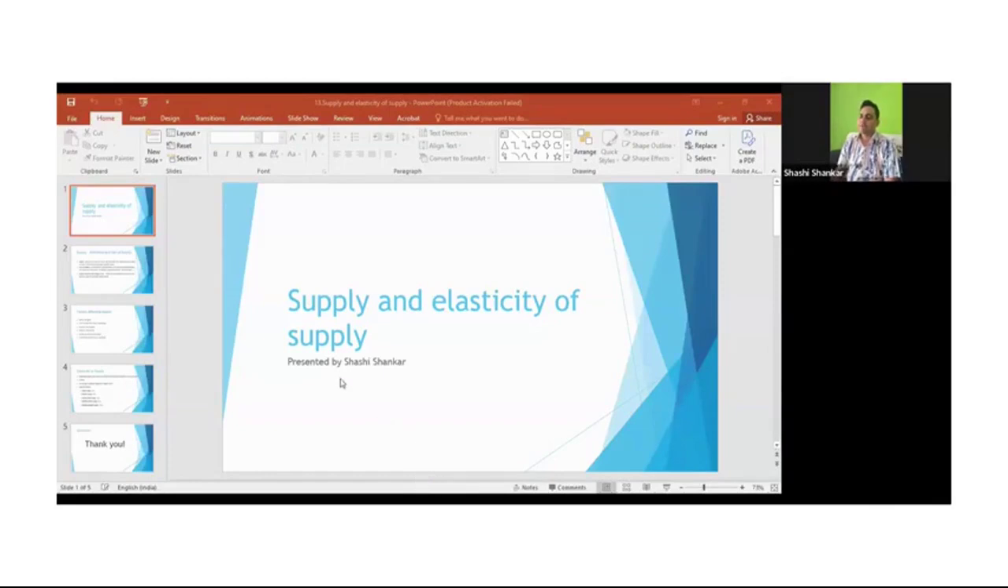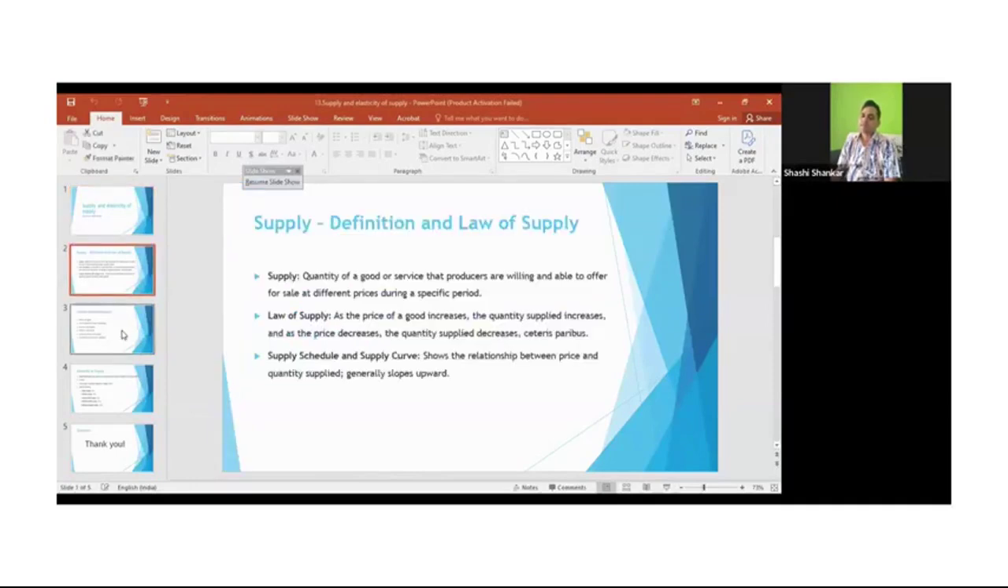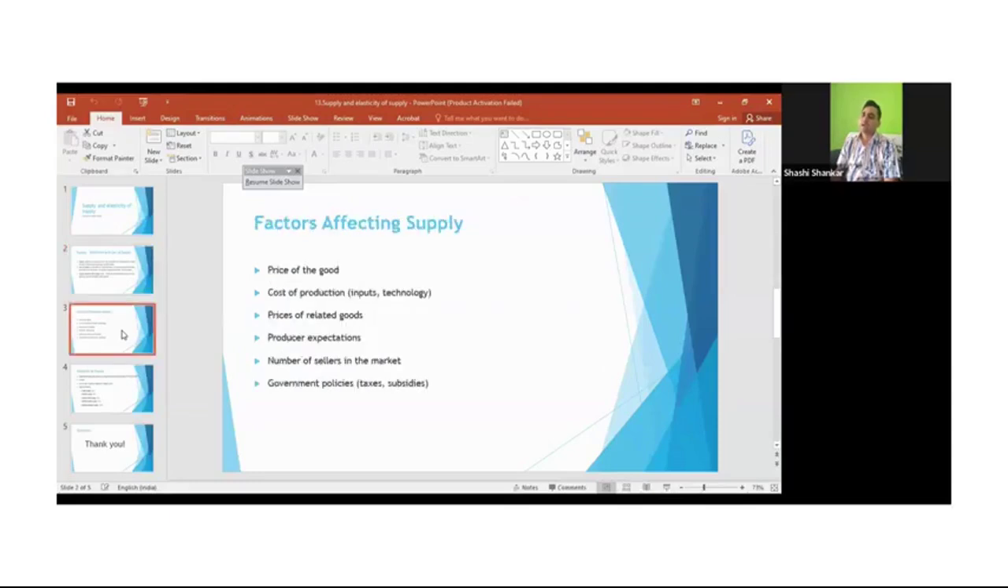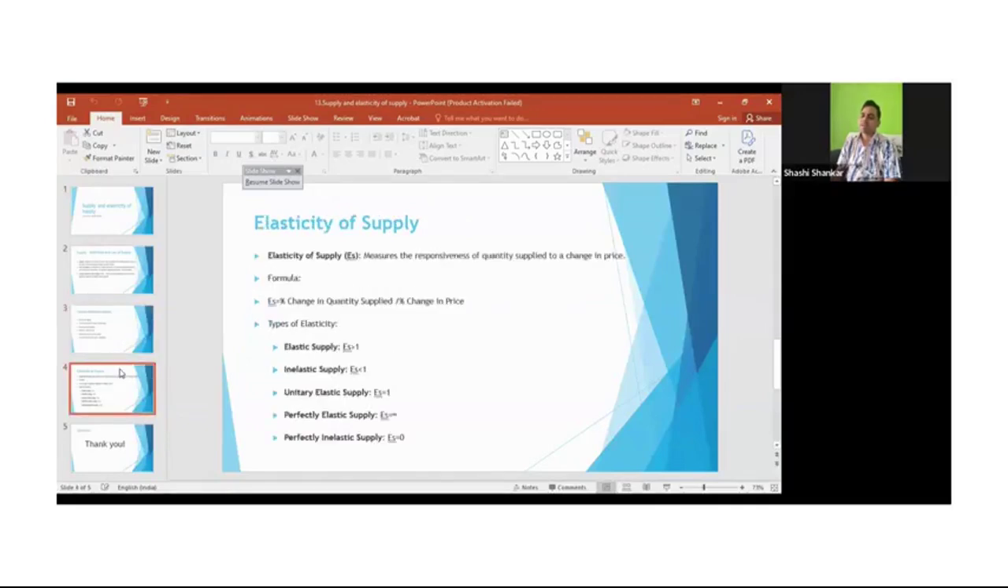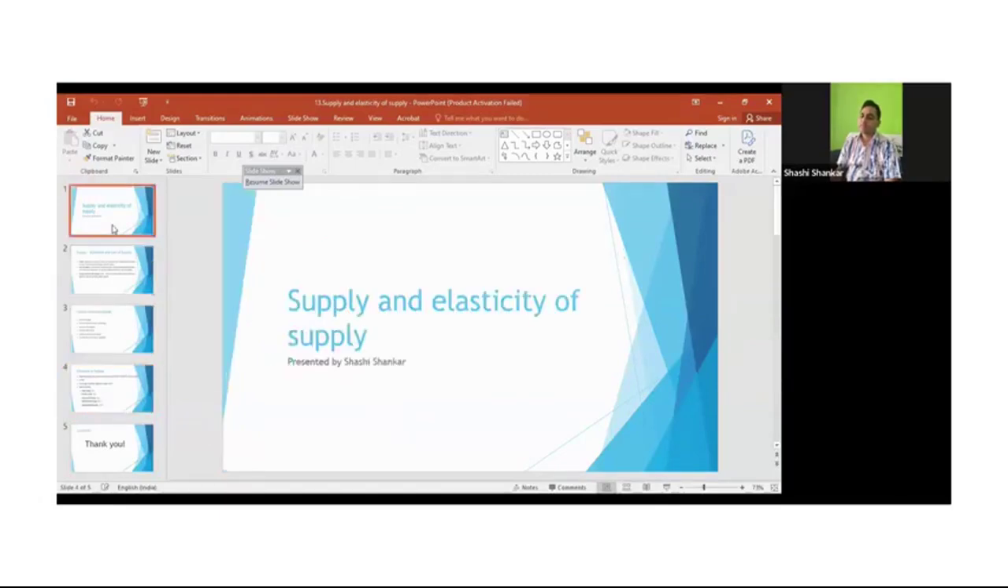This is one of the important topics in economics. In this topic, I'll cover three segments. One is supply: what is supply, the definition, and the law of supply as well. Second, I'll cover the factors affecting supply. And in the last, elasticity of supply: what is elasticity of supply and the types of elasticity. All right, to begin, the first one is supply.